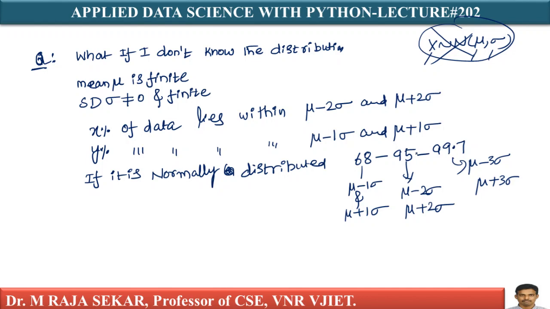But here the basic difficulty is, what if I don't know the distribution, and I know only the mean of the distribution and the standard deviation? I know that the mean is finite and the standard deviation is non-zero and finite. Can I find what percentage of points lie in between mu minus 2 sigma and mu plus 2 sigma, and between mu minus 1 sigma and mu plus 1 sigma, if I don't know the distribution? This is my question.